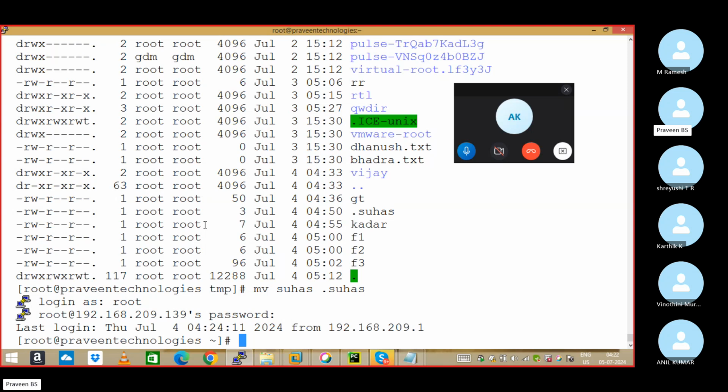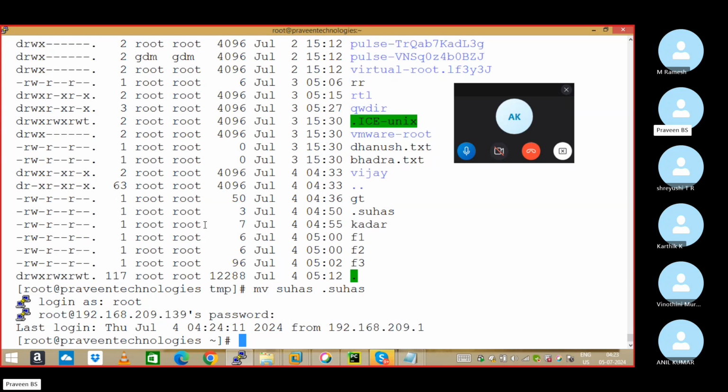Uptime, who command, uname command. All three command outputs I want to save into a file called praveen.txt. Right now praveen.txt does not exist.